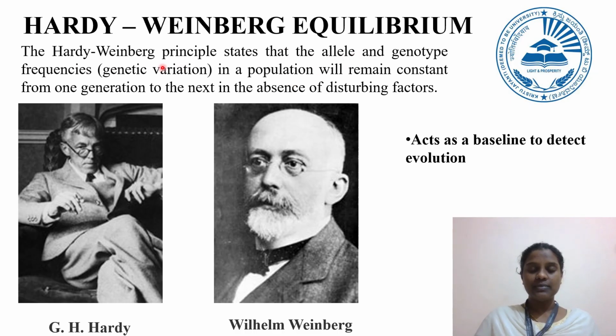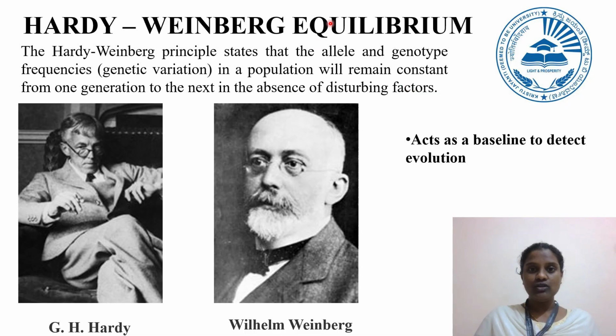The Hardy-Weinberg principle states that the allele and genotype frequencies, or genetic variation, in a population will remain constant from one generation to the next in the absence of disturbing factors. What does that mean?